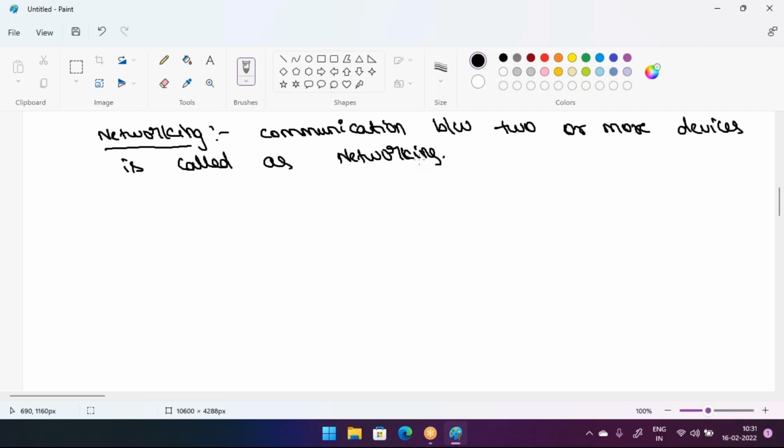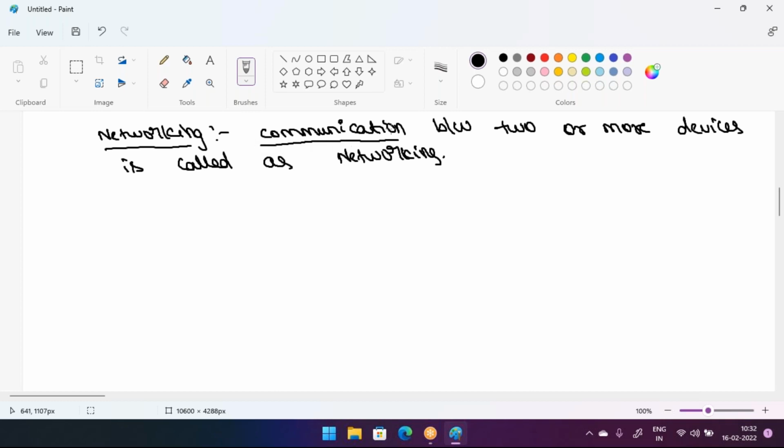Network means connecting two or more cables. Okay, sorry, it's connecting two or more devices. That is called a network. And networking means communication between two or more devices. It's called networking. So what does communication mean here?